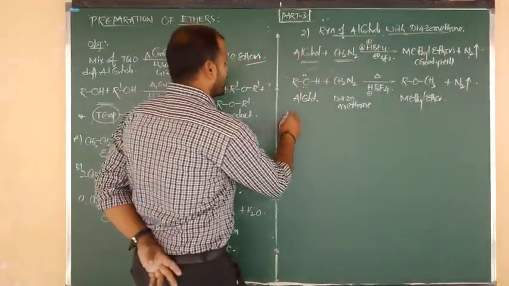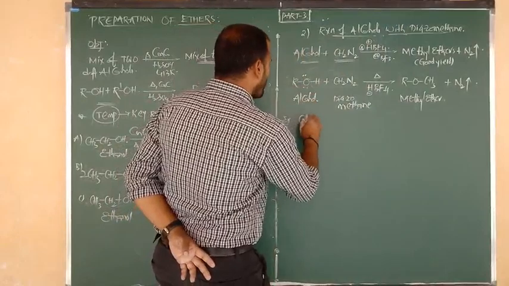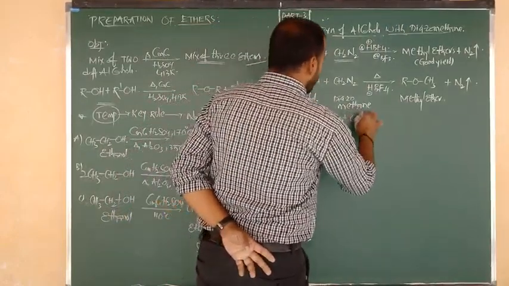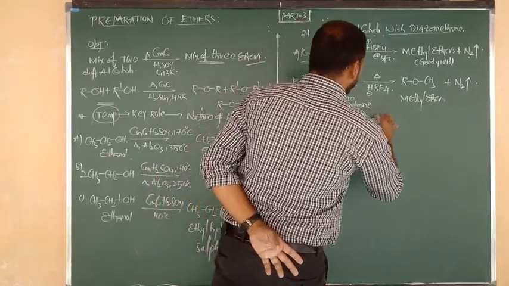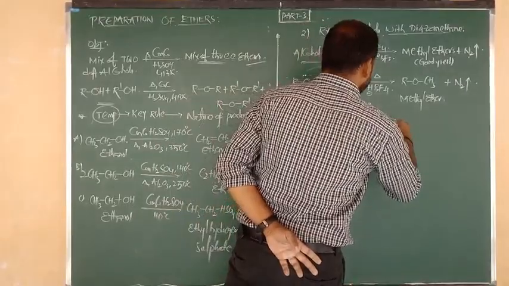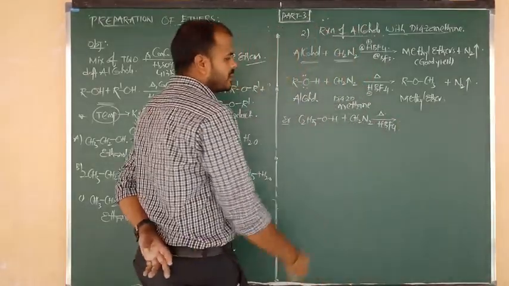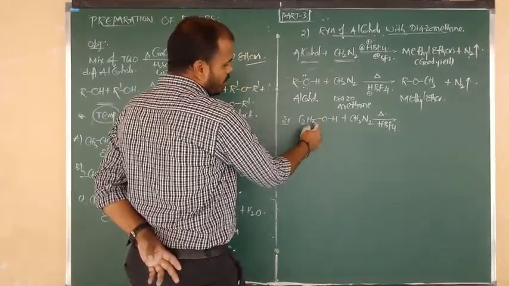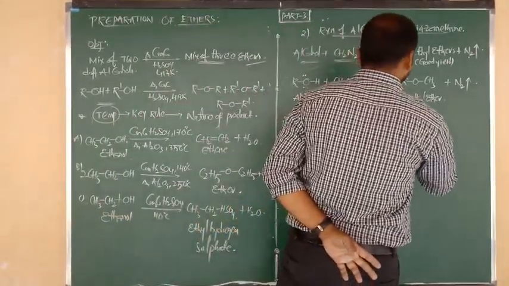Okay, let me write an example. In place of R we can write ethyl alcohol, C2H5OH, which undergoes reaction with the same diazomethane, heating with HBF4, tetrafluoroboric acid. Again CH2 and H become CH3 connected to O, and O connected to C2H5. So what is our final product?